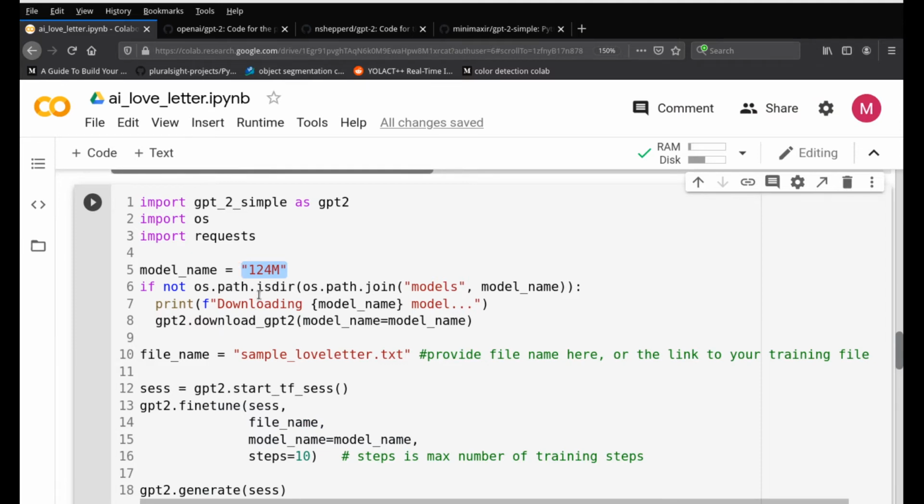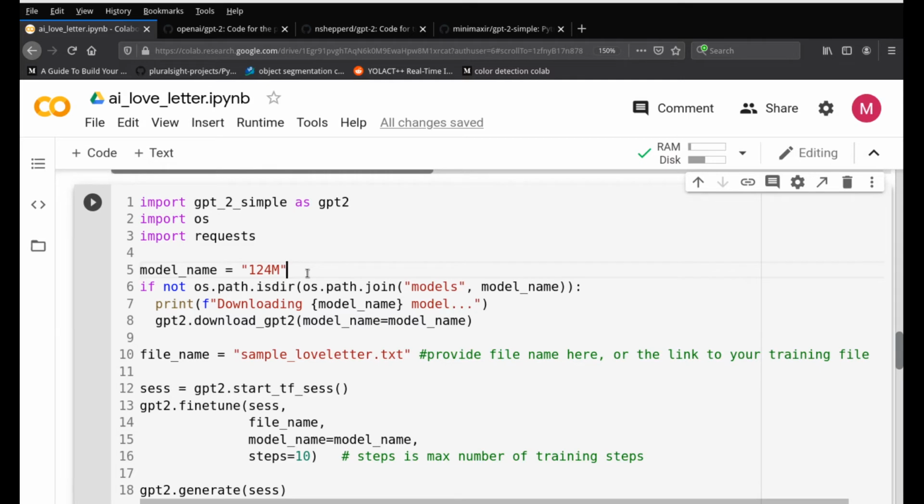Now we are using 124 for the purpose of this tutorial. To make things easier, because the smaller it is, the less time it will take for us to load. But if you use a higher model, it will give you a better quality of result, but at the same time it will take more time.